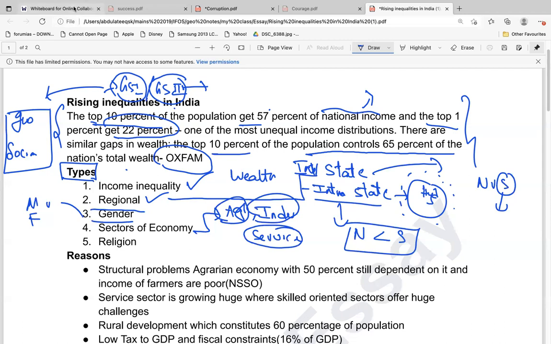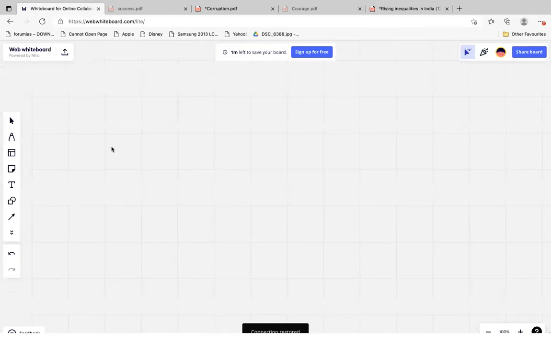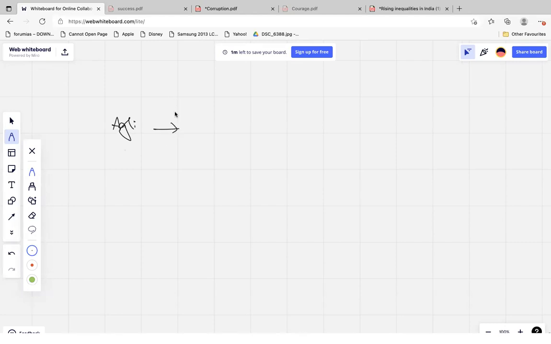How is there a disparity? Like recently, we have seen the statistics. Agriculture contributes 15% of the GDP. The industrial sector contributes nearly 25% of the GDP, and the service sector contributes the rest, about 60%. This will vary by 2 or 3% here and there. So this is the scenario, but this is the contribution to the national income, to the GDP.